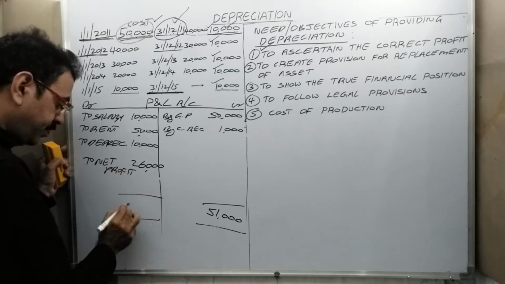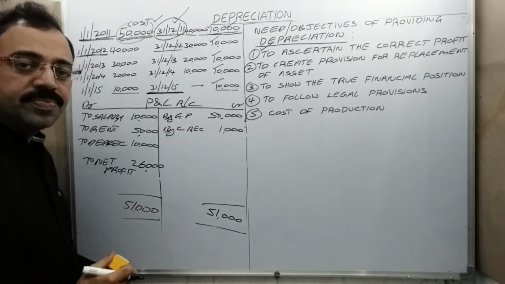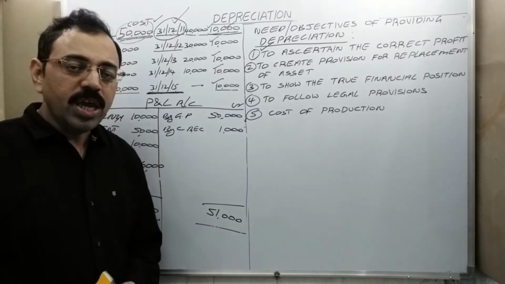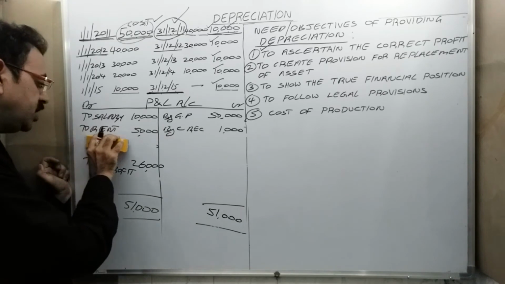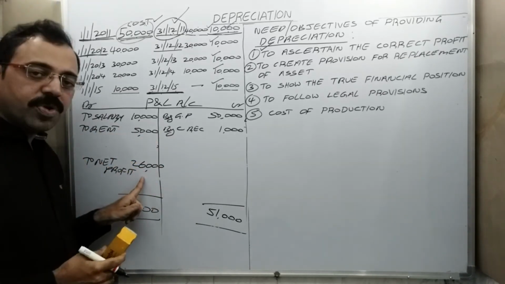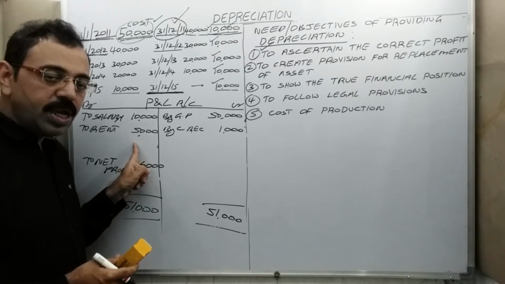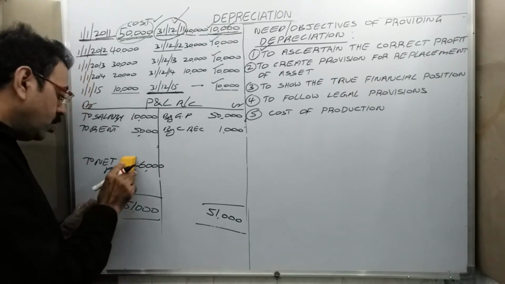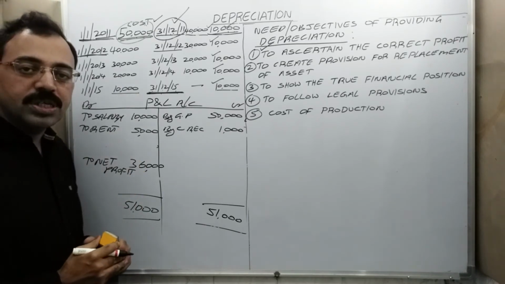Okay? Assume that we didn't calculate depreciation value. Okay? In that case, in the absence of depreciation, how much will be the profit? Since loss is reduced by 10,000 rupees, profit will increase by 10,000 rupees. So net profit becomes 36,000 rupees.